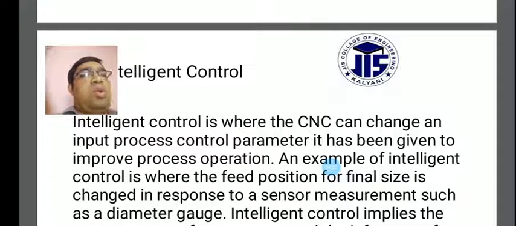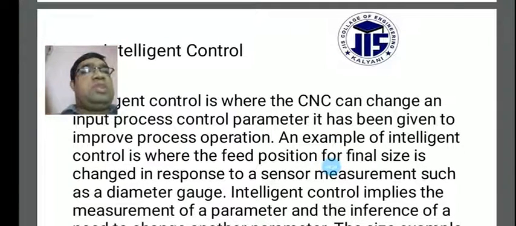Intelligent control is where the feed position for the final size is changed in response to a sensor measurement such as a diameter gauge.